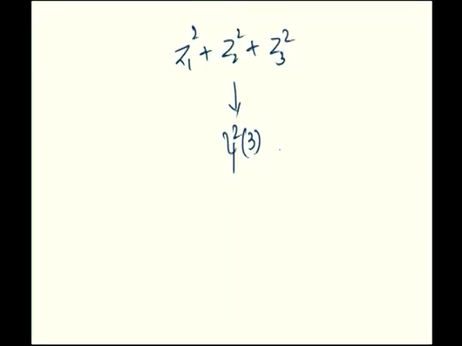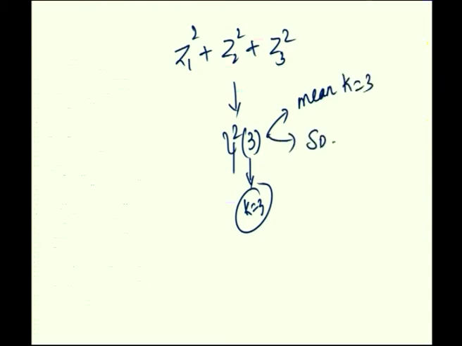Then taking three at a time, z1² + z2² + z3² is, according to the theorem, a chi-square random variable with k degrees of freedom. Recall the theorem: z1² + z2² + ... + zk² is a chi-square random variable with k degrees of freedom. Here k is 3, so its mean is 3 and its standard deviation is root of 2 into 3, which is root 6. Hence proved.